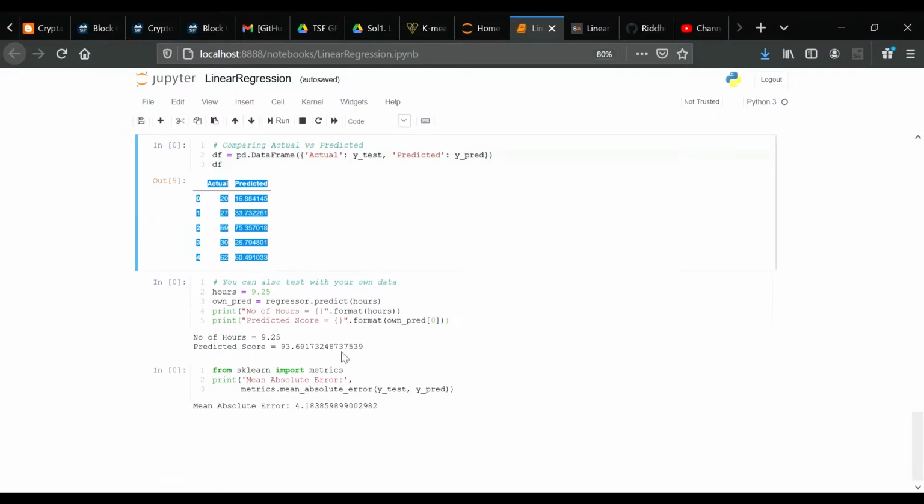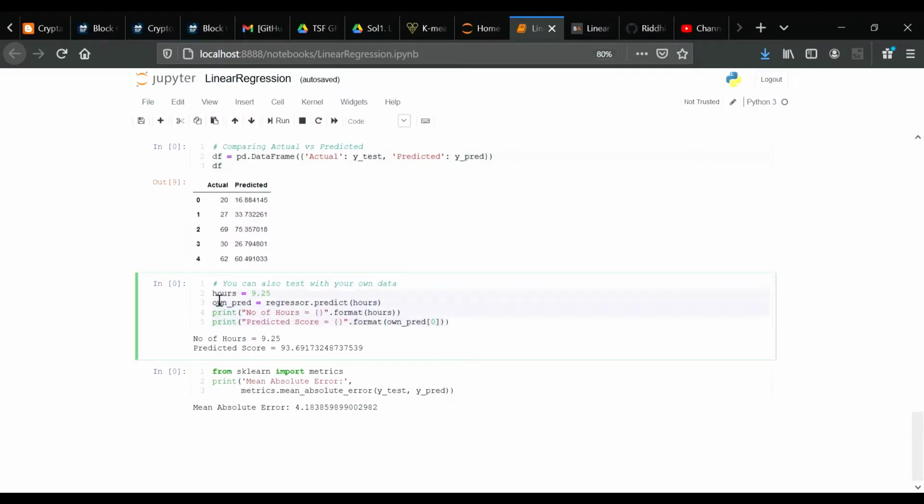So now here is the question that we need to solve: how much predicted score will there be if the student studies for 9.25 hours? According to our predictions, it is 93.69.